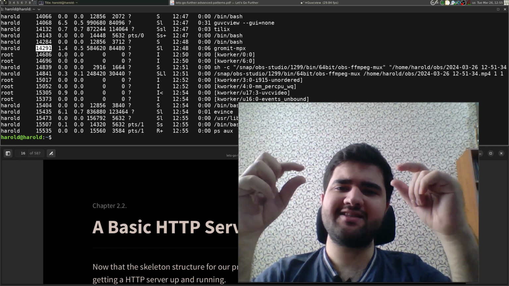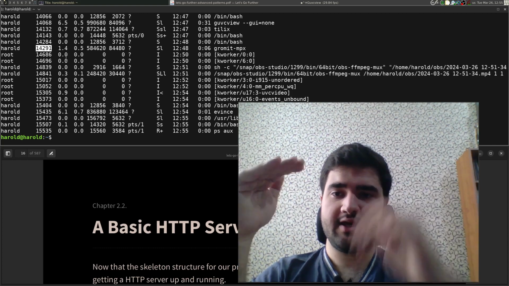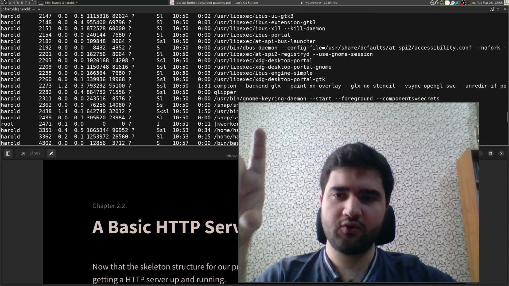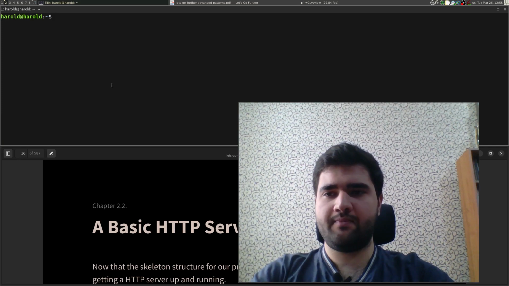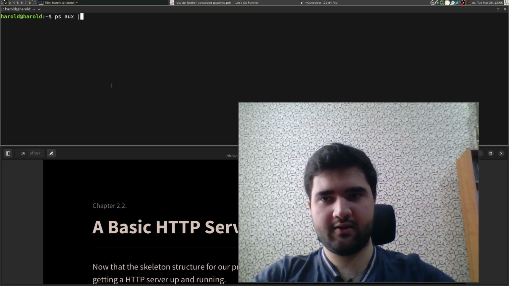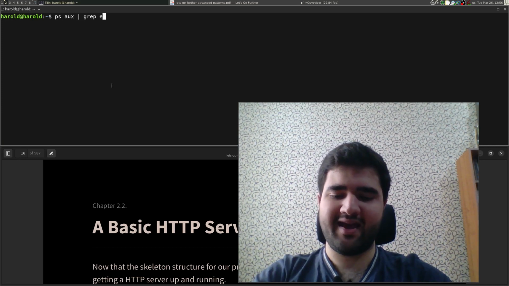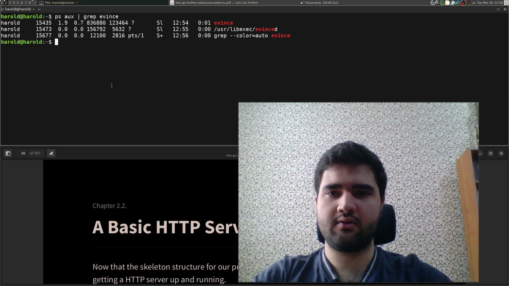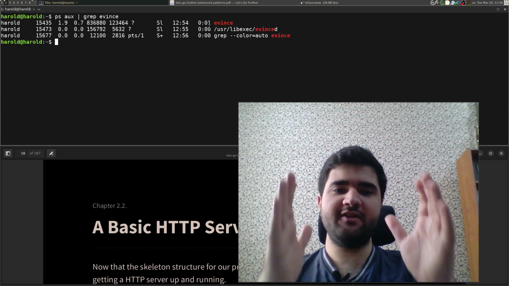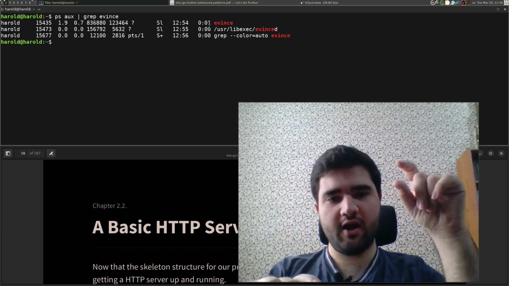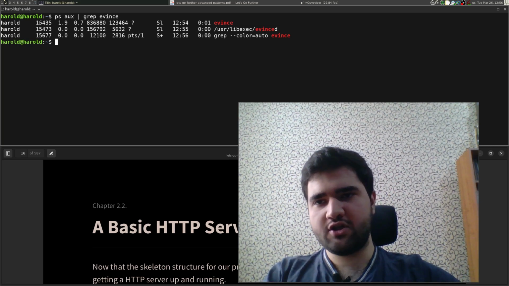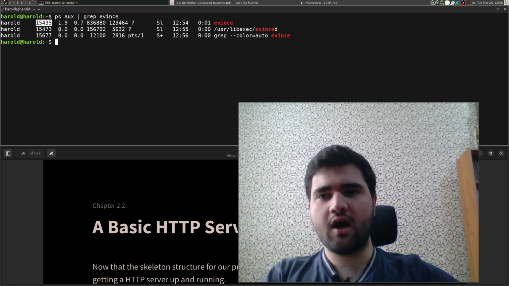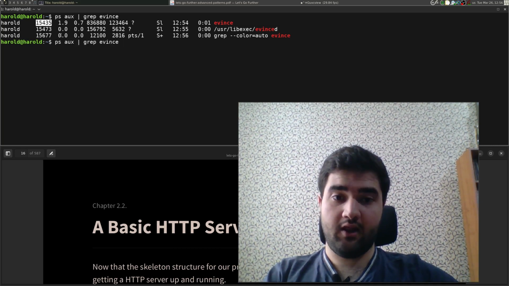Here, if we want to search for Evince in this big output, we can use grep. Basically, we can use grep like this, ps aux pipeline and grep evince. You will see that it filtered the result to lines that include evince. So here I just need the PID of this line.